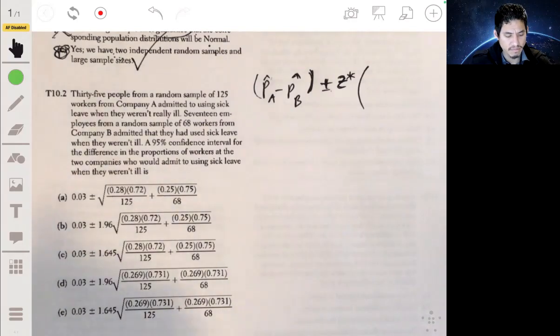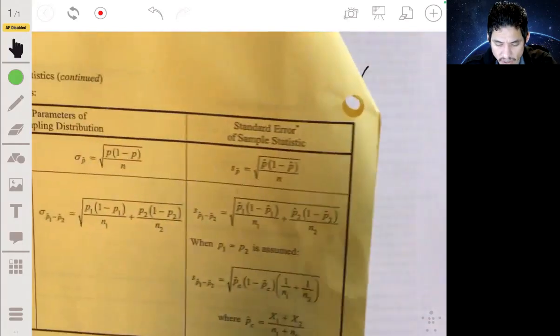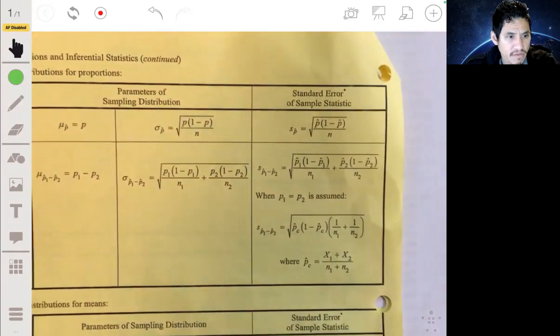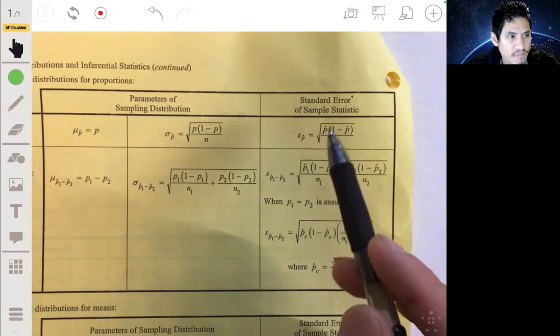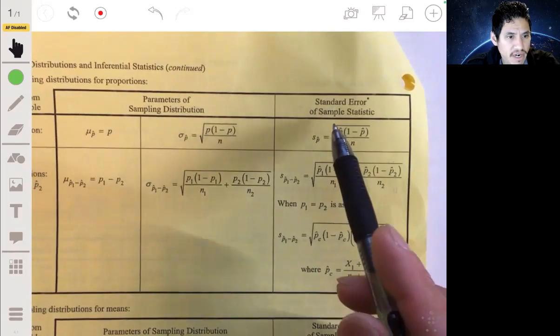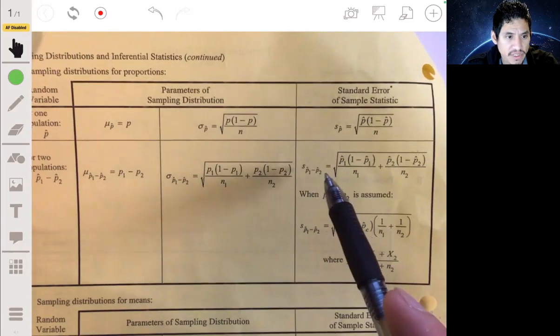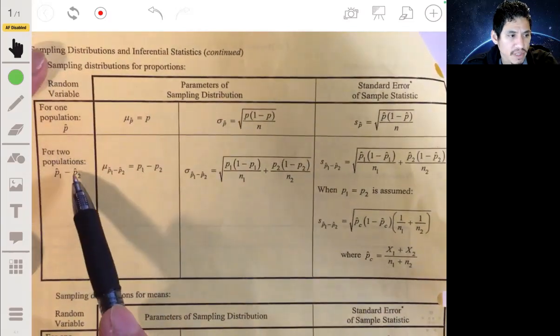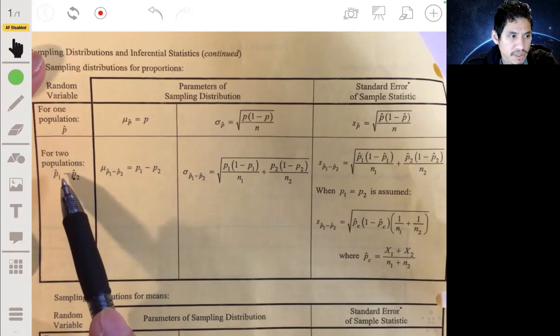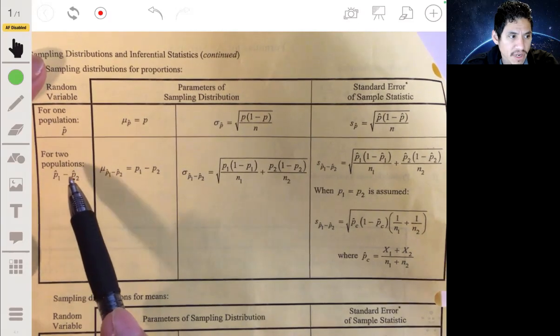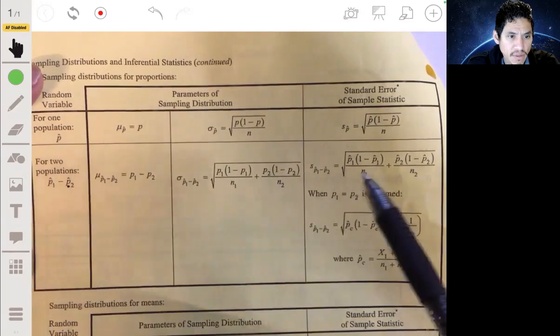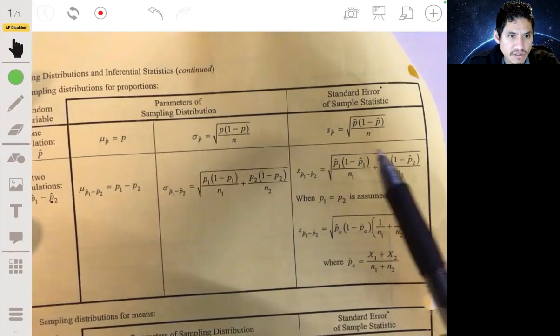Let's look at what we've got going on here. We have the standard error of the sampling statistic, and if we're trying to find the difference in the population proportions, it's for p1 hat minus p2 hat. So we're going to just use this form.